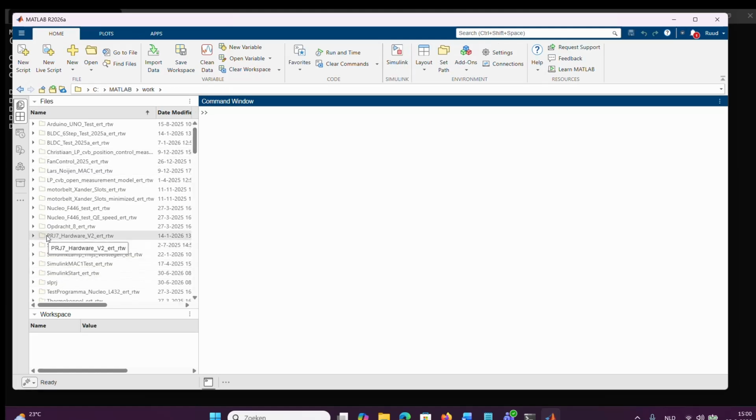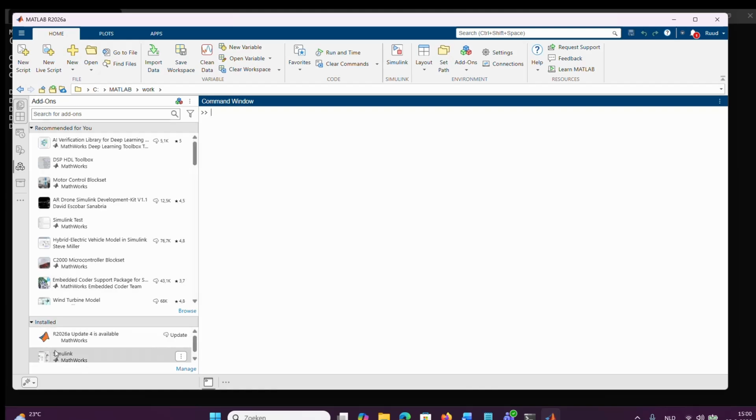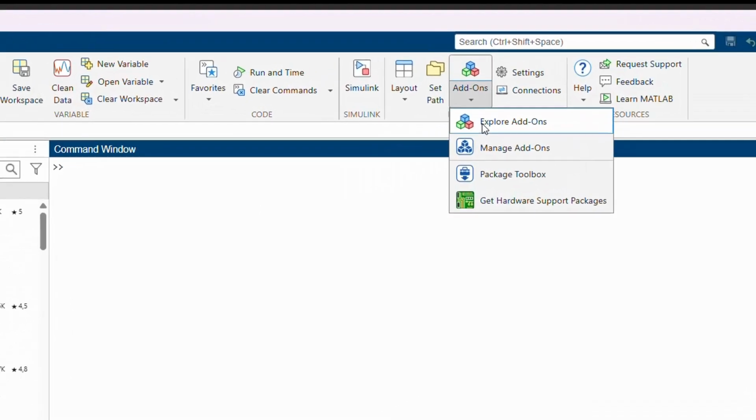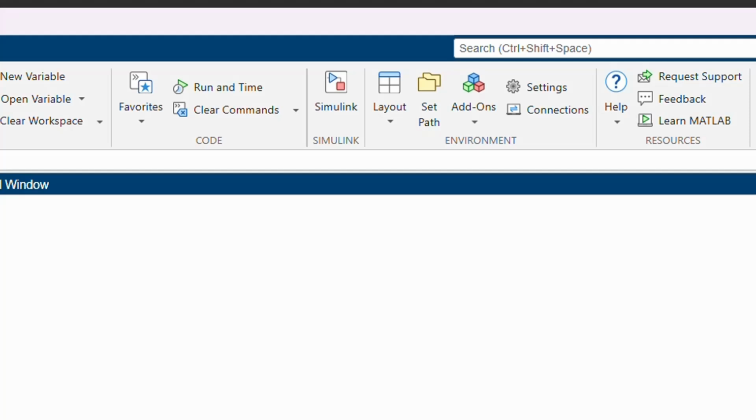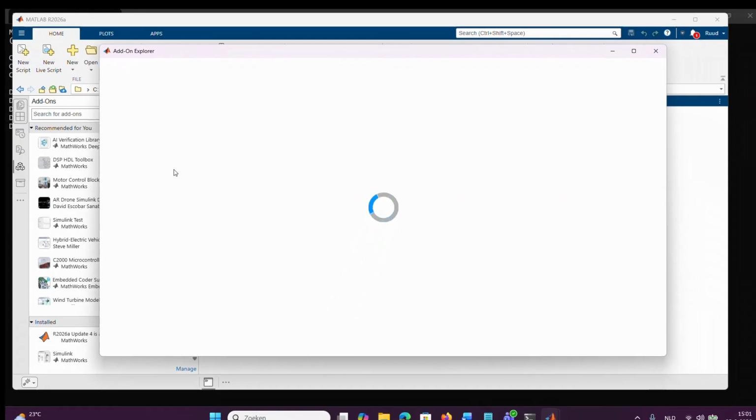And let's see which add-ons are already installed, and we can see it here on the left where it says add-ons. As you can see, we have Simulink installed, and I have a warning already that I can update Matlab a little bit. But let's first focus on what we must install. So go to add-ons, explore add-ons, and then you should see this. Oh, there it is already, add-on explorer.